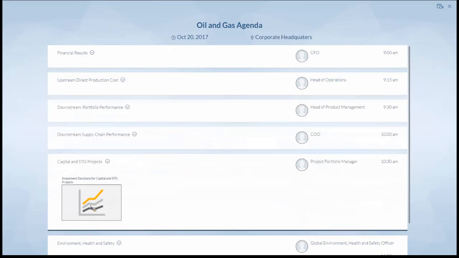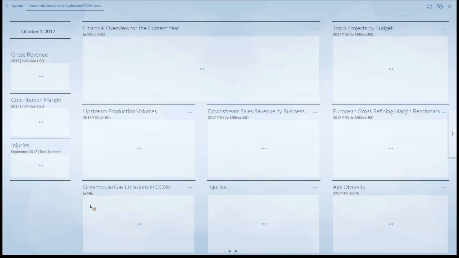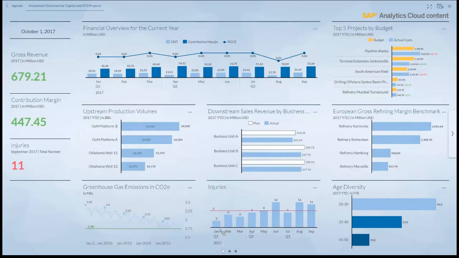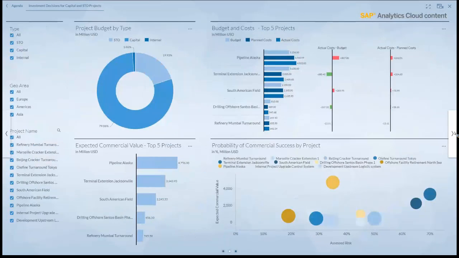Let's briefly flash another agenda item so that you get an understanding of what we deliver here. Let's step into the investment decision for capital and FTO projects. Again, if you go via the agenda, you start on the first page, and you can also navigate on that page if you have the real three-screen layout. And now you would look at your projects to get an understanding of your budget and costs.